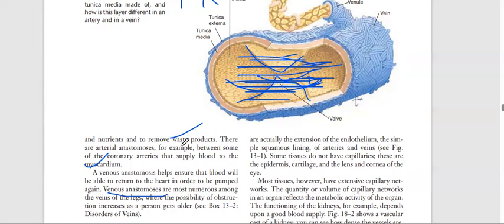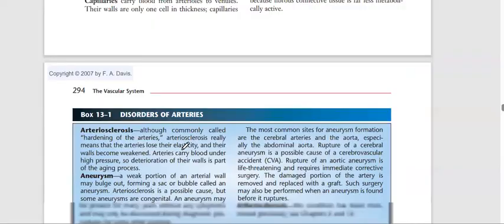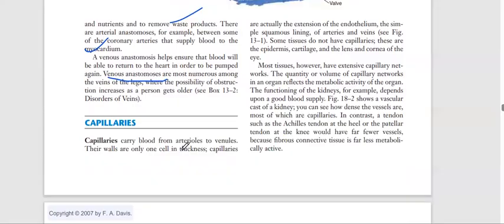So basically, what is the help of anastomosis? Whenever blood is not reaching the target organ, it will take an alternate pathway to reach there. Okay, so this is the importance of anastomosis.